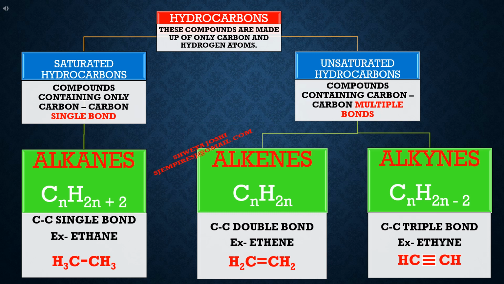Now, alkynes, general formula is CnH2n-2. Taking its example, ethyne, there are 2 carbon atoms, so according to formula, there will be only 2 hydrogen atoms. These 2 carbon atoms are combined with triple bond in alkyne.